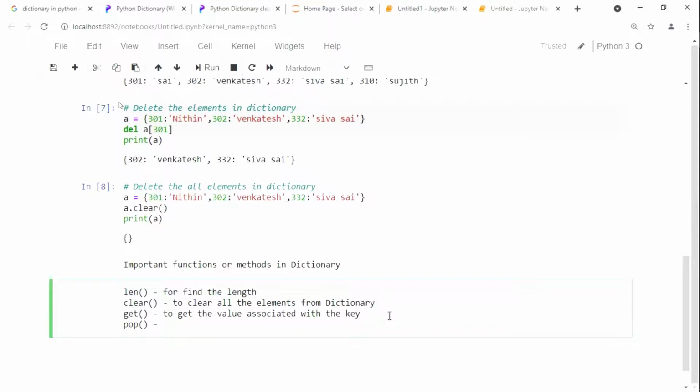Okay, it removes the entry associated with the specified key and returns the corresponding value.